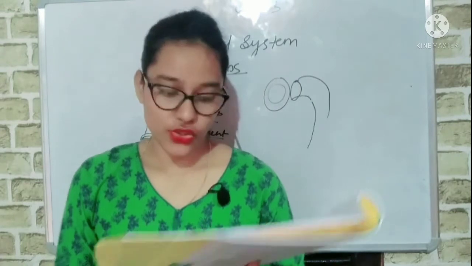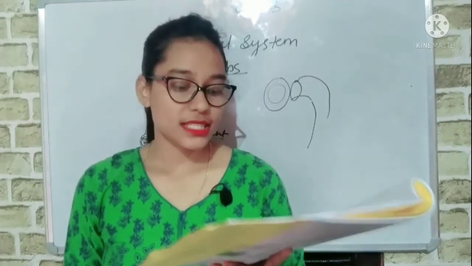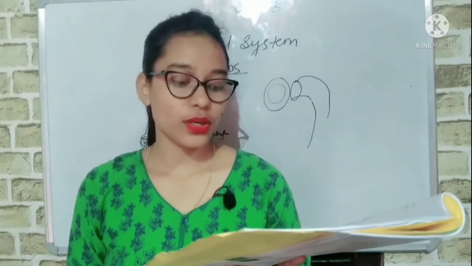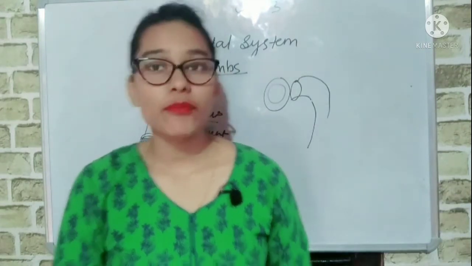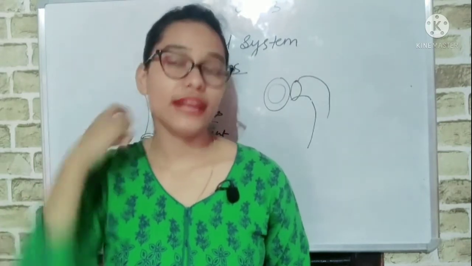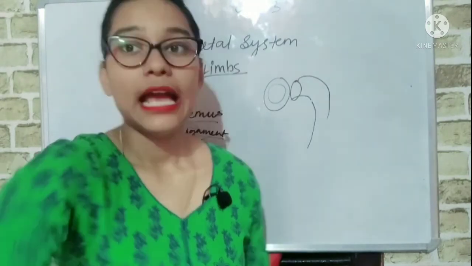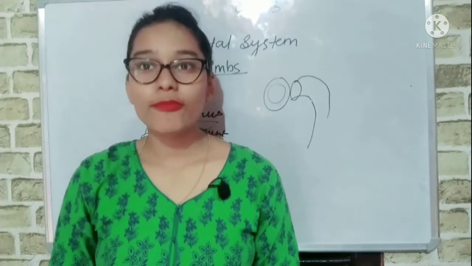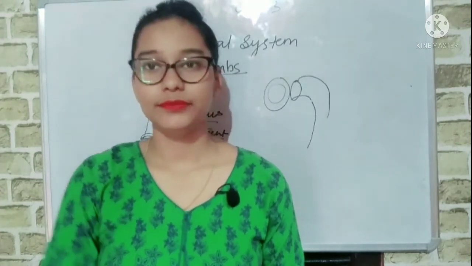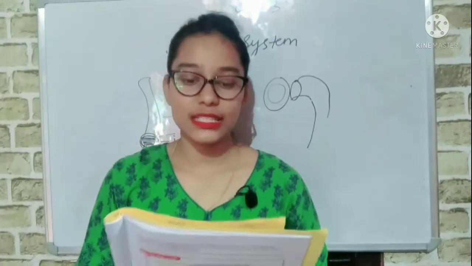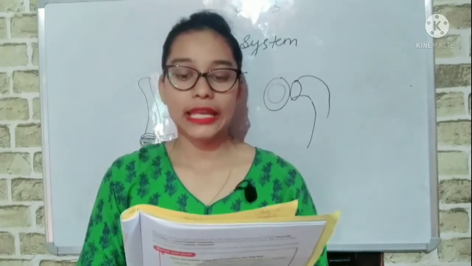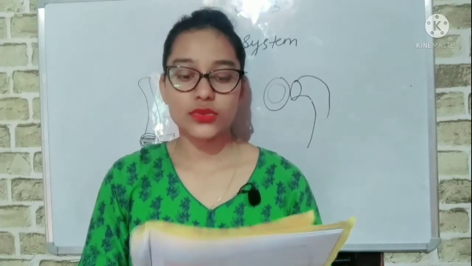Now the pivot joint. This type of joint is found in the skull and the backbone and helps us move our head upward, downward and sideways. The pivot joint is found between our skull and vertebral column, and it allows movement upward, downward and sideways. And the last one is the gliding joint. This type of joint is present in the ankles and wrist and helps these parts slide easily.